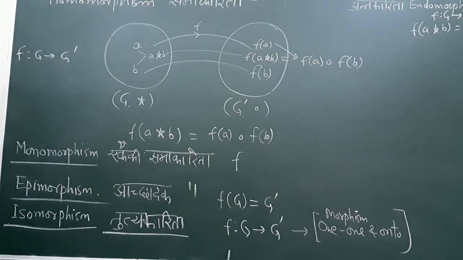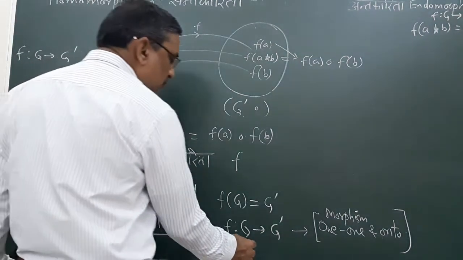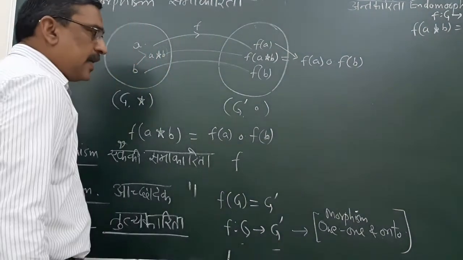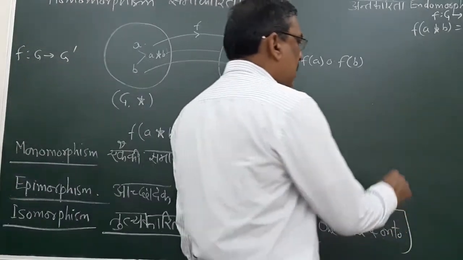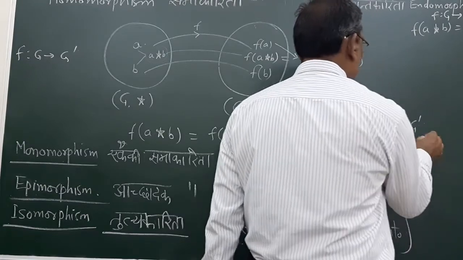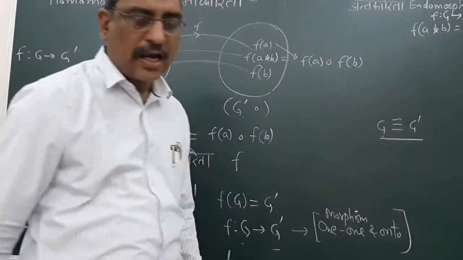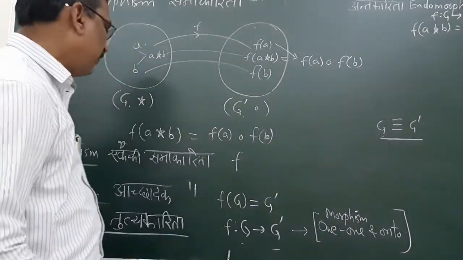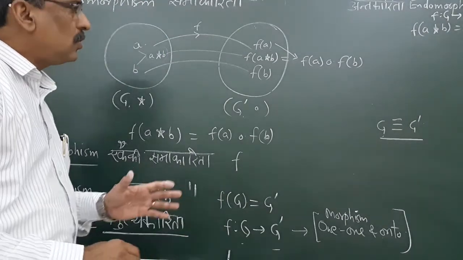And such group G and G dash are known as isomorphic groups.